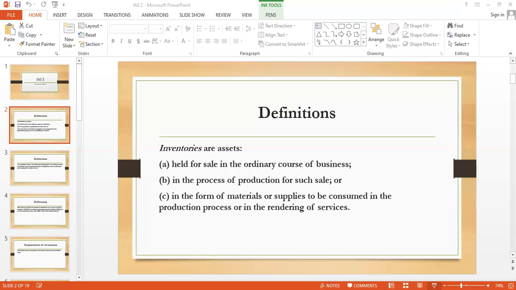Some disclosures are needed against the inventory. Few are: the financial statements shall disclose the accounting policies adopted in measuring inventories, including the cost formulas used, the carrying amount of inventories carried at fair value less cost to sell, that is the NRV, the amount of inventories recognized as an expense during the period, and the amount of any write down of inventories recognized as an expense. Similarly, the amount of any reversal of write down.